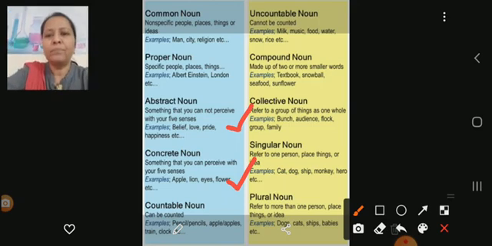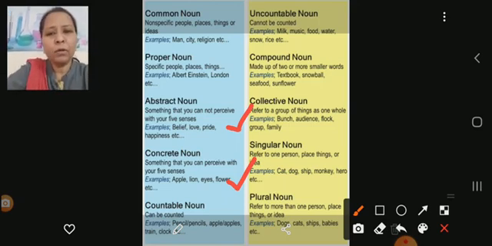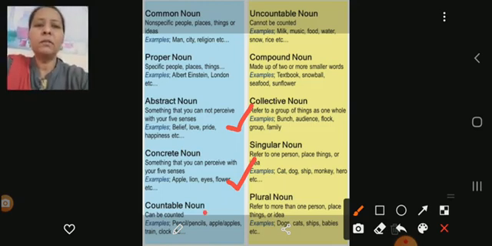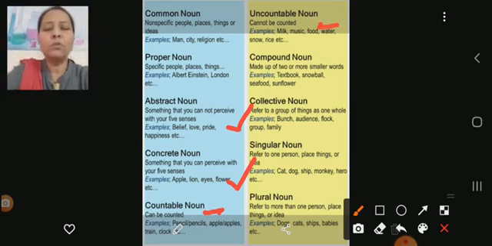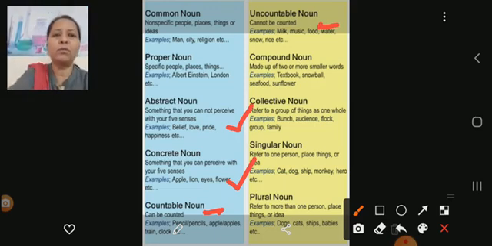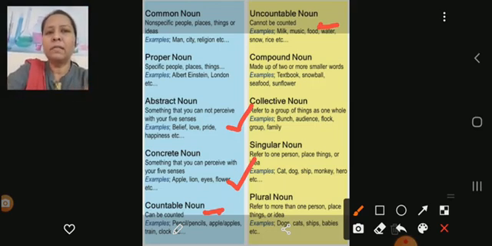Now, both countable and uncountable nouns can be concrete or abstract. One more thing you will see here is the countable noun and the uncountable noun. The countable nouns and the uncountable nouns can be concrete or abstract, which I have already marked with a red tick mark. So the countable noun and the uncountable noun can be an abstract noun or a concrete noun.